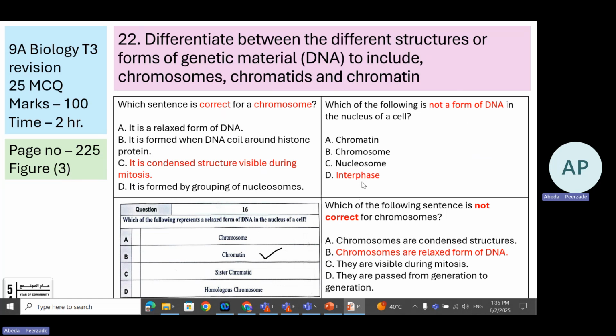Interphase is not a form of DNA. Rest all these are parts of DNA. Which of the following is not a form of DNA in the nucleus of a cell? These all three are related to DNA. Interphase is a part of the cell cycle. Not correct about the chromosomes: the chromosomes are the relaxed form of DNA. This is not correct. Chromosomes are the supercoiled or condensed form of DNA.